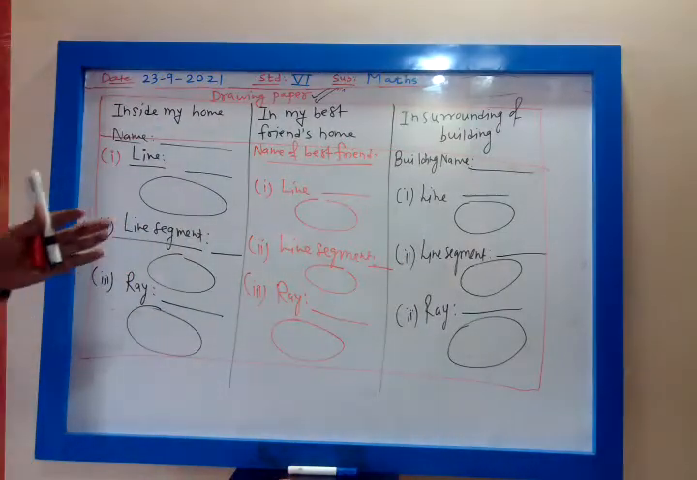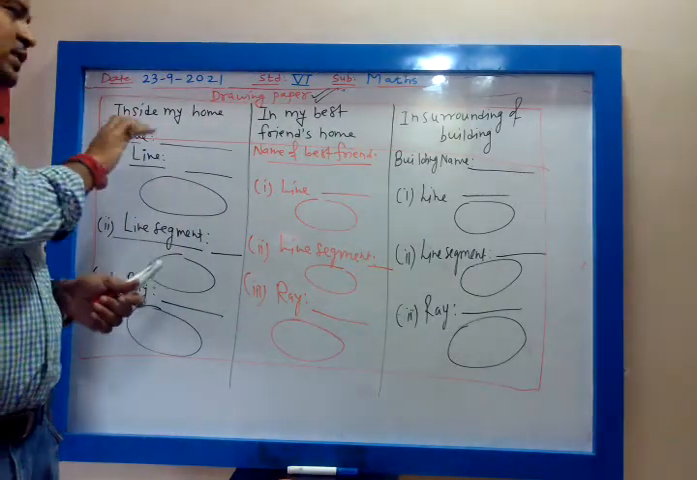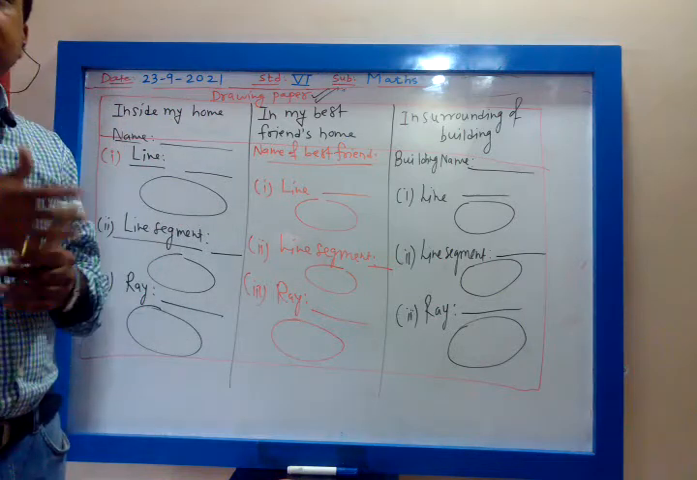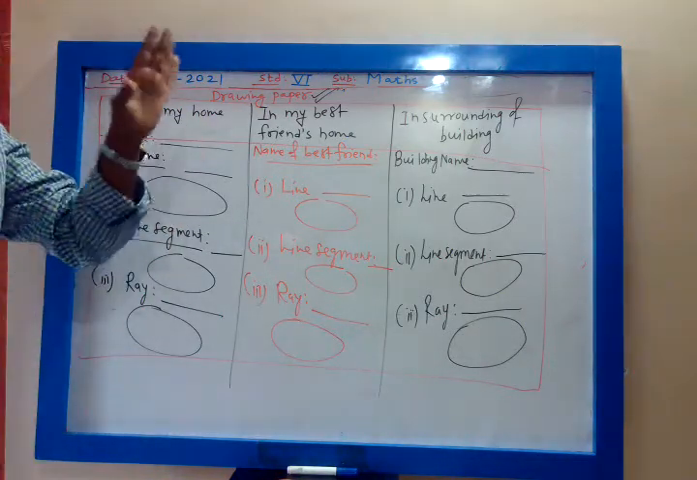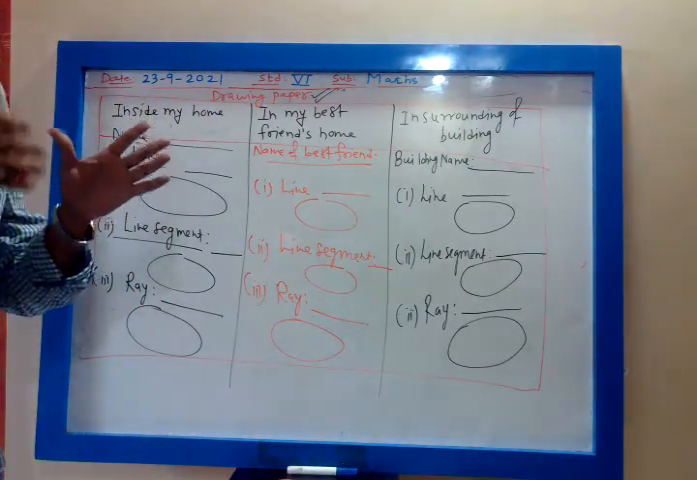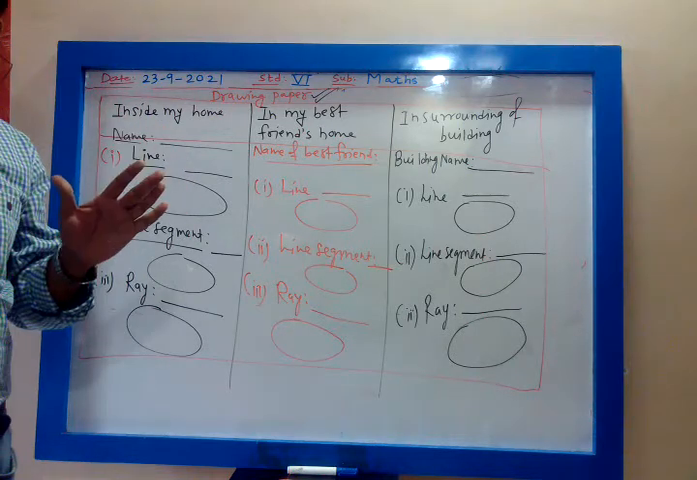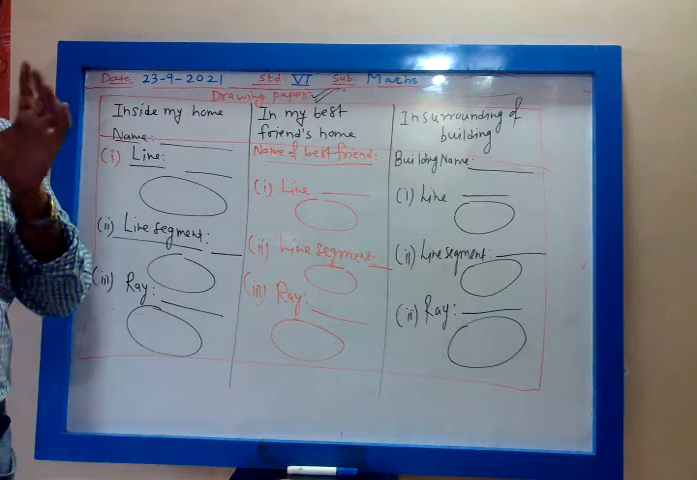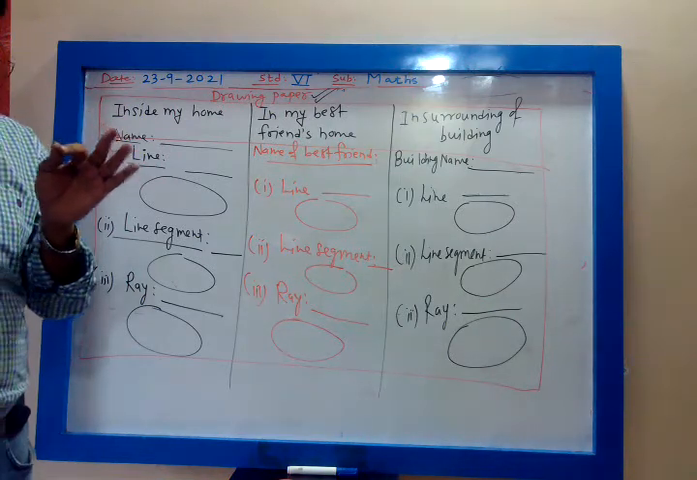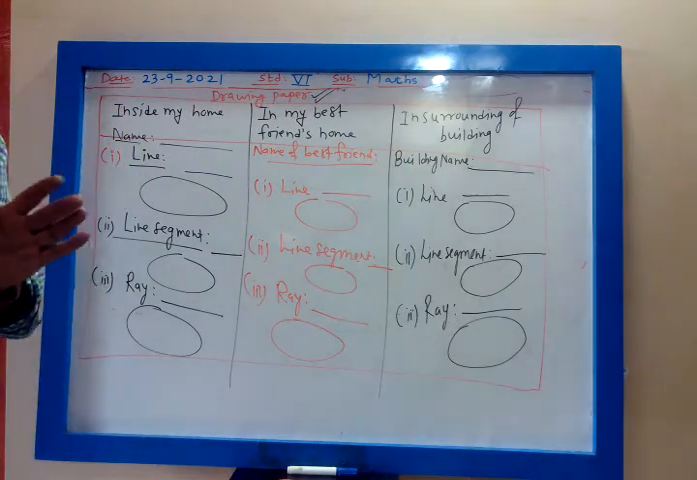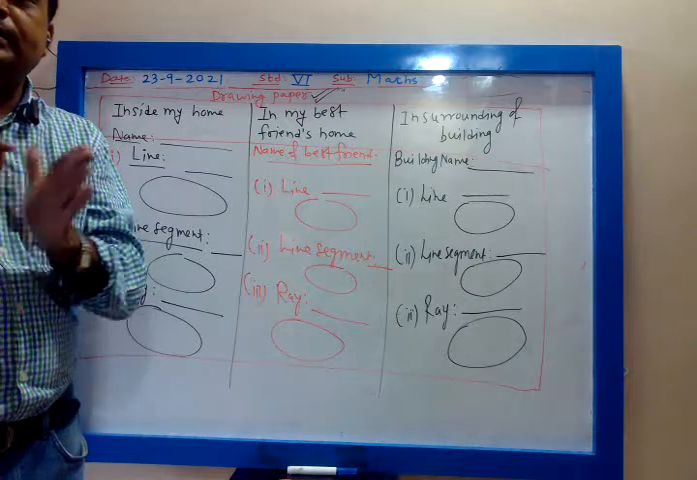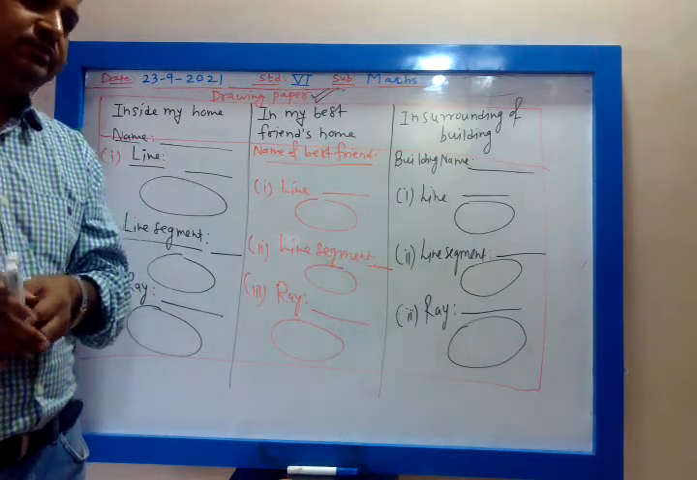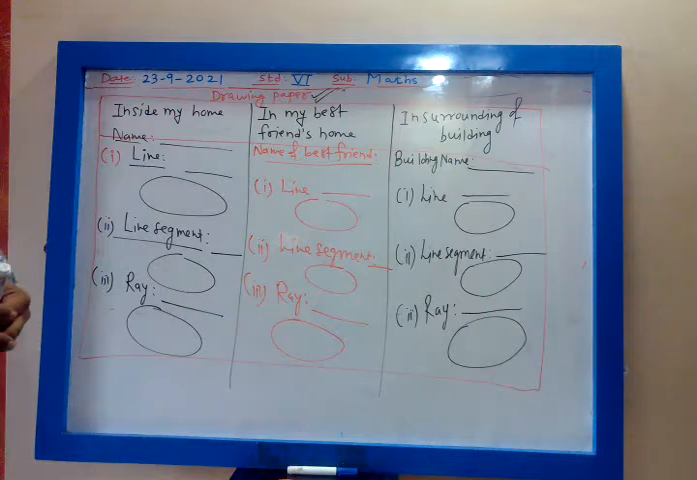What you have to do? Project. Inside your home, you find out these things: line, segment, ray. Then you will visit your best friend's home and find out which things are there. But while doing all this, you have to wear the mask and carry the sanitizer. All the precautions about the corona pandemic you have to take.